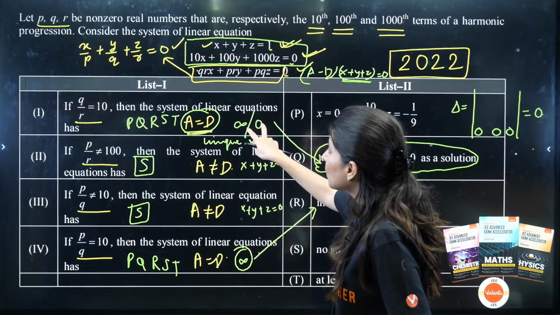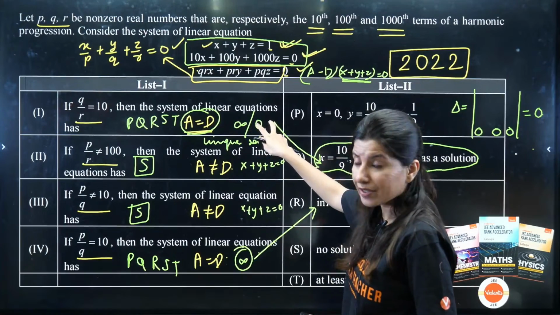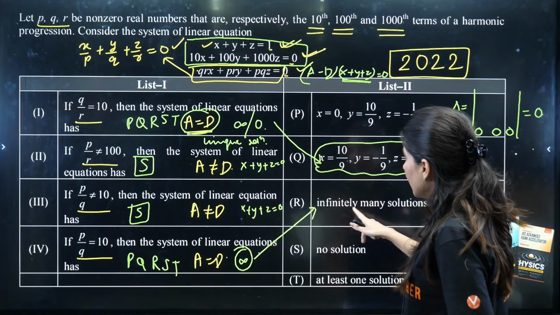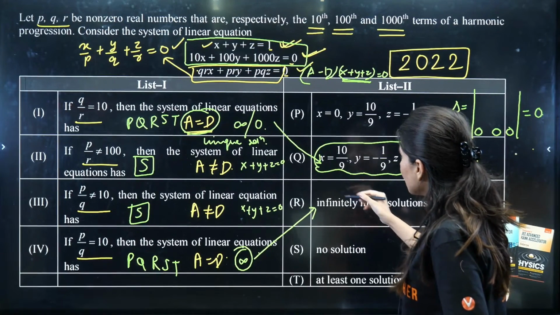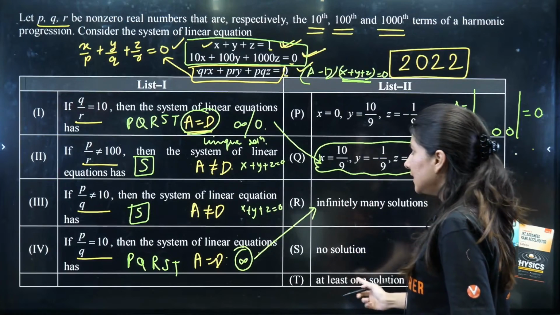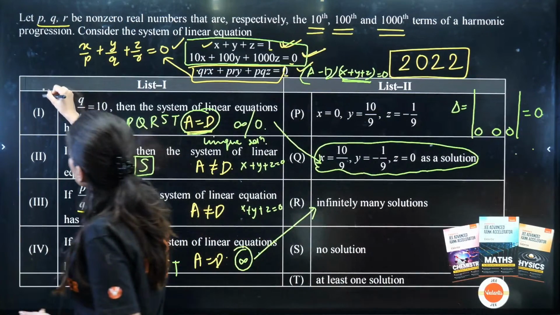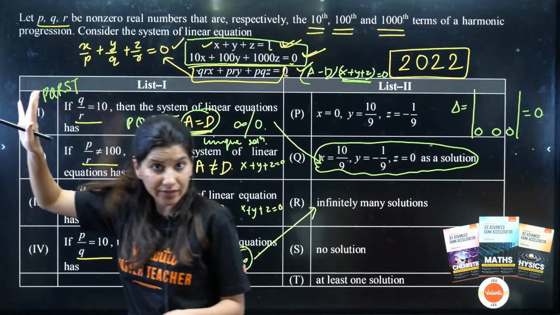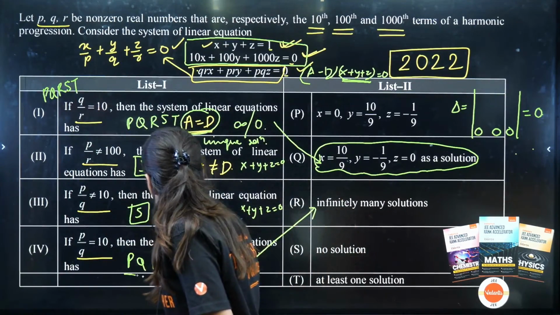For this particular case, what all can be true is infinite or no solution, right? So infinite, so P can also be correct, Q can also be correct, R, S, T. So for option 1, P, Q, R, S, T all are open. And the same goes with this one, P, Q, R, S, T.